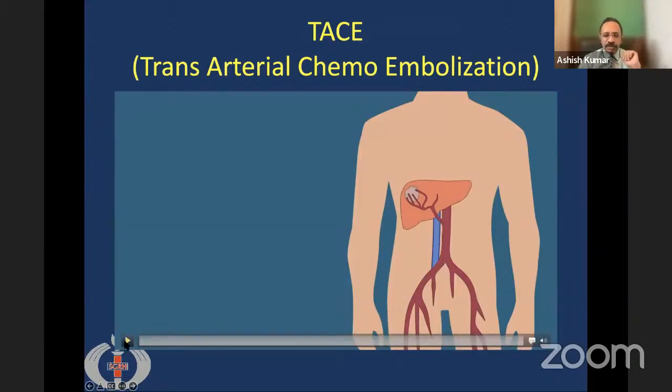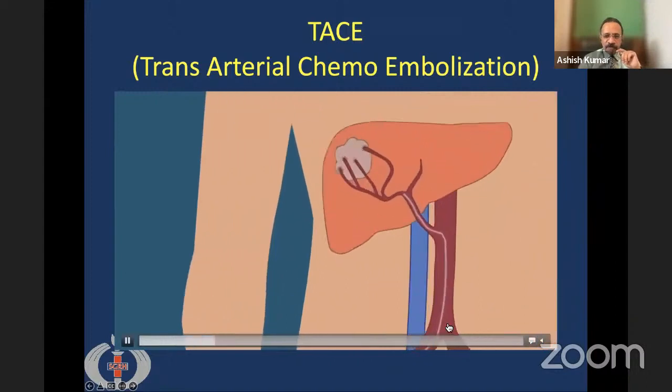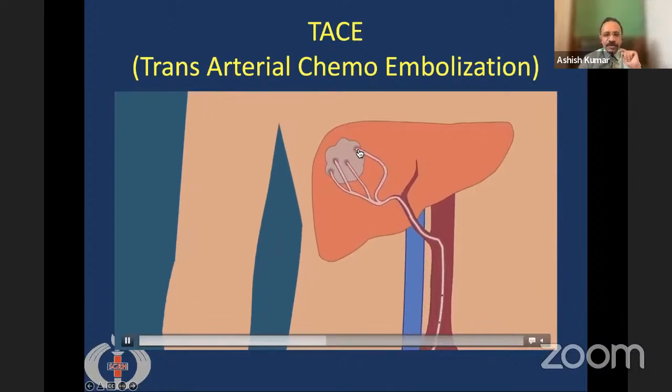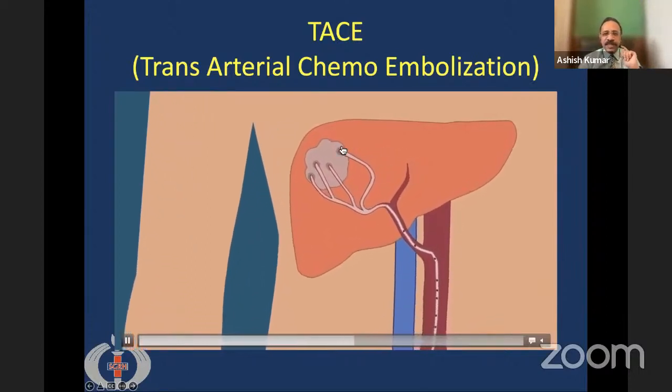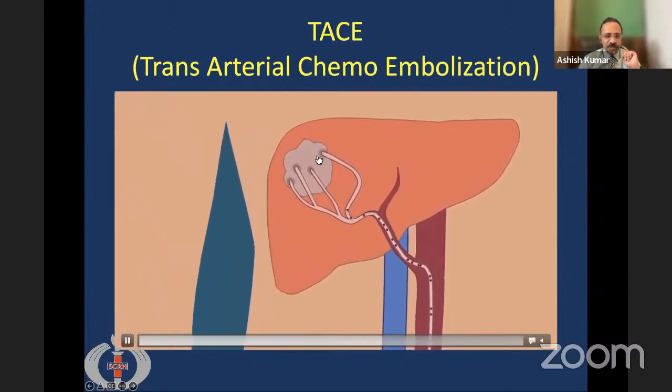We try to reach the liver tumor from the femoral artery. We reach the aorta, and from there we reach the hepatic artery, and we try to selectively reach the tumor tissue.